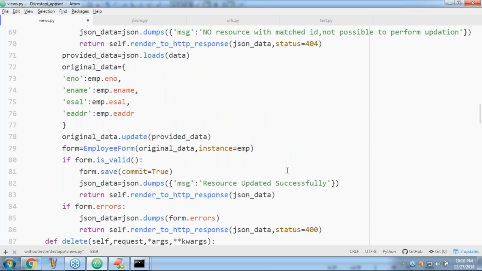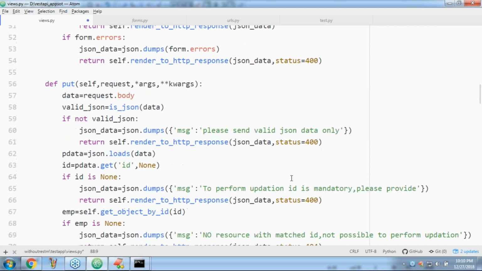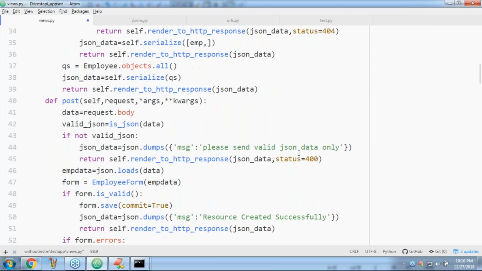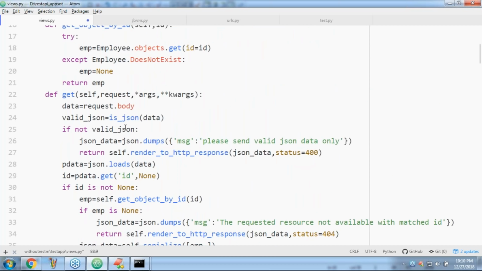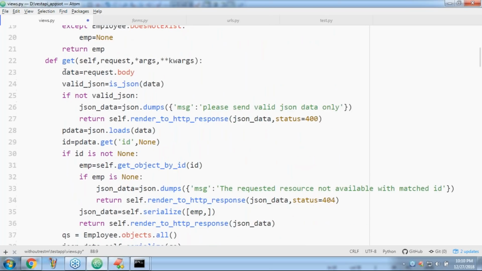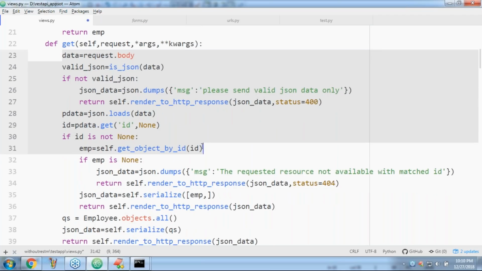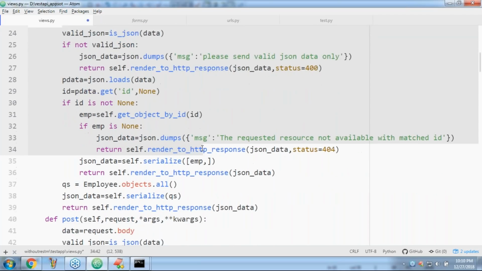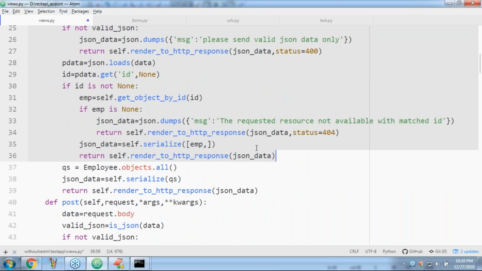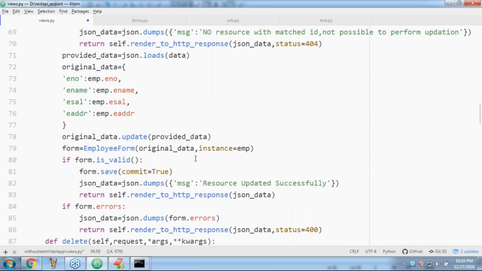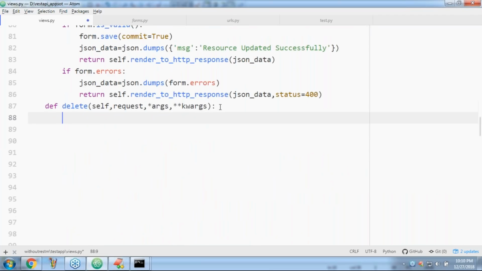Sir, somewhere our required code is there. Don't worry about that. Here, maybe somewhere. If ID is not none, if emp... wow, how beautiful. Complete code, luckily I got it.